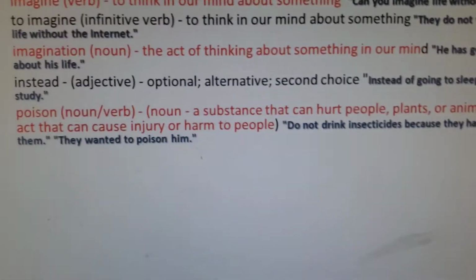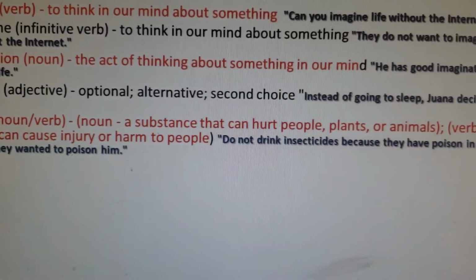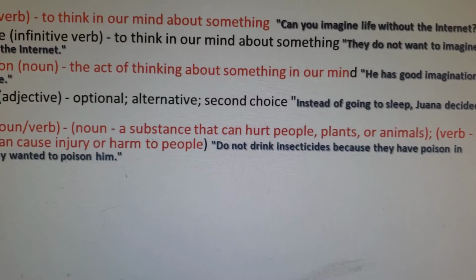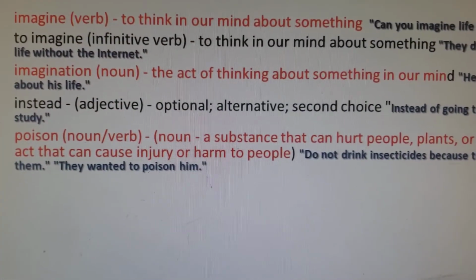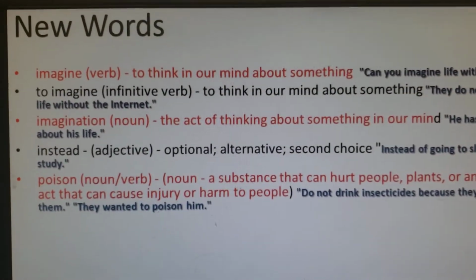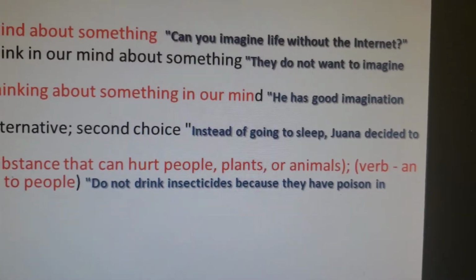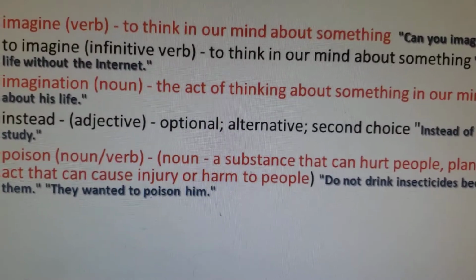Poison. Poison can be a verb or poison can be a noun. So when it's a noun, it's a substance that can hurt or kill people, plants, or animals. So when it's a verb, it means something causing injury or harm to people. Do not drink insecticides because they have poison in them. They wanted to poison him.